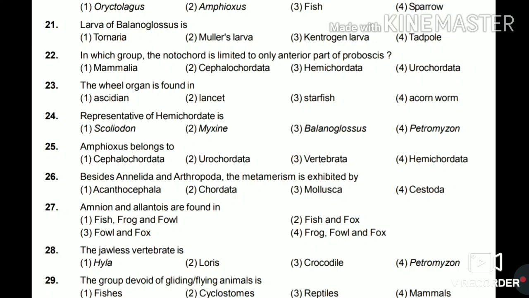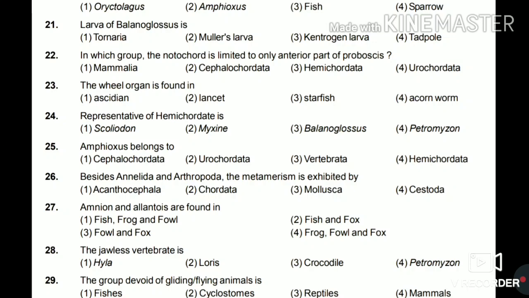23. The wheel organ is found in ascidians, lancet, starfish, or acorn worm. So the answer for this is lancet or amphioxus. The wheel organ is present inside the oral cavity, and by the help of the cilia, the food is taken in by it, and then the food is digested.